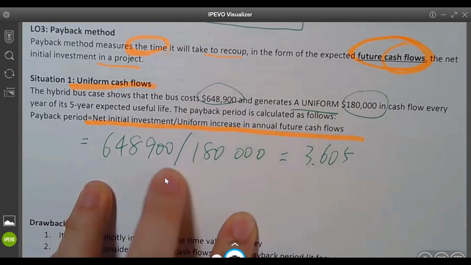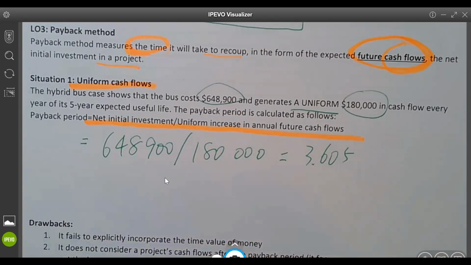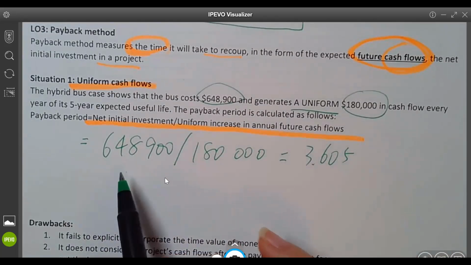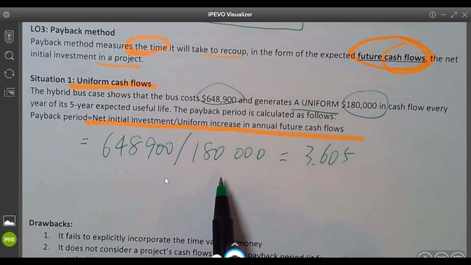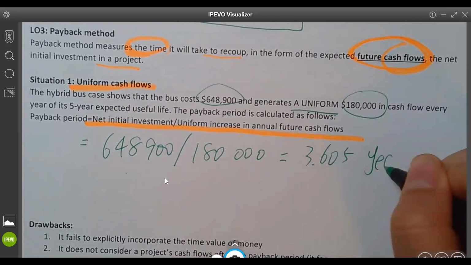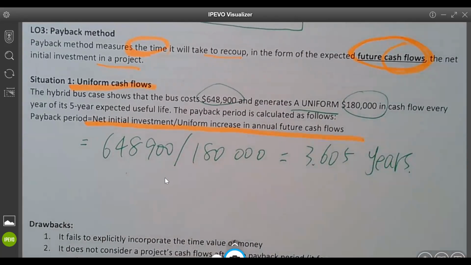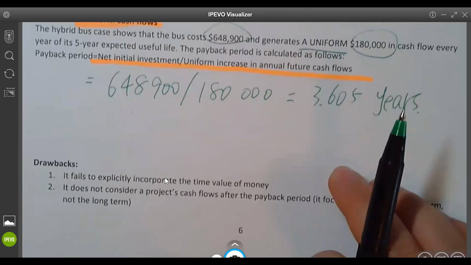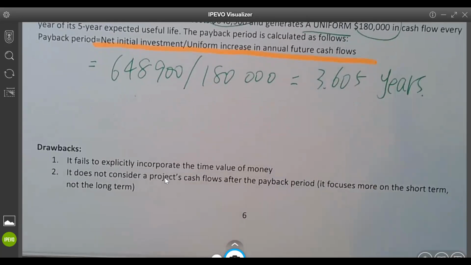So don't even worry. The general idea is if you have uniform cash flow, you take the net initial investment and divide it by the yearly cash flow to get how many years. So you spend 3.605 years to get all of your money back. You will say, hey, this is very easy. Yes, but there are also bad things about this method.